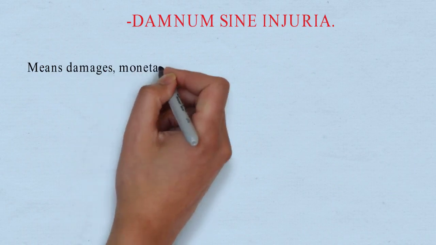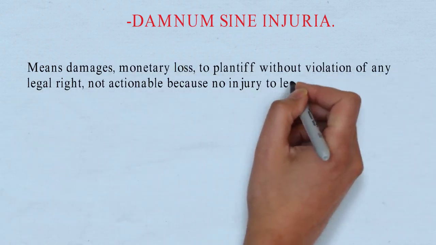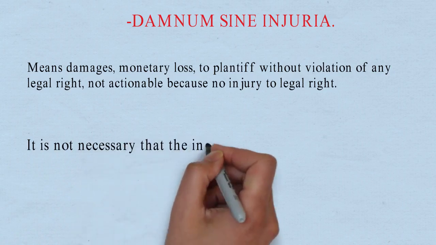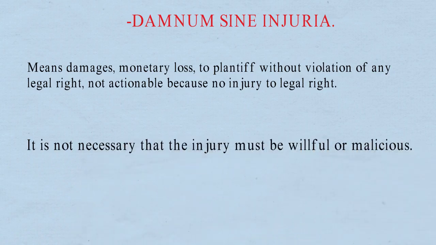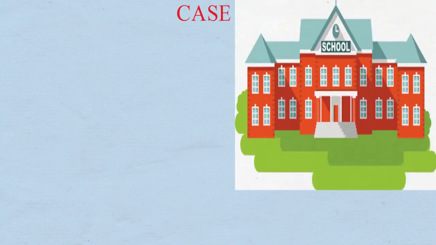Our next topic is damnum sine injuria, which means damage or monetary loss to the plaintiff without violation of any legal right. It is not actionable because there is no injury to a legal right. It is not necessary that the injury must be willful or malicious. Let us further focus on the leading case of damnum sine injuria, that is, the Gloucester Grammar School case.